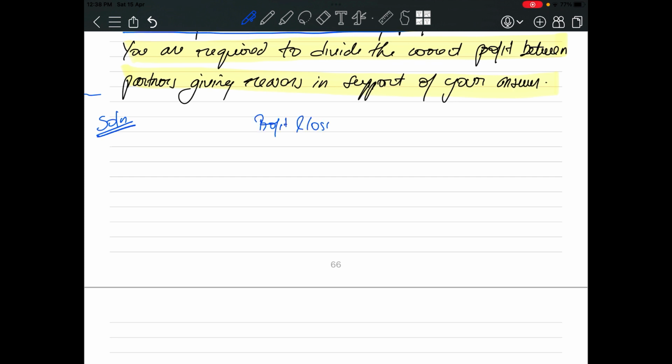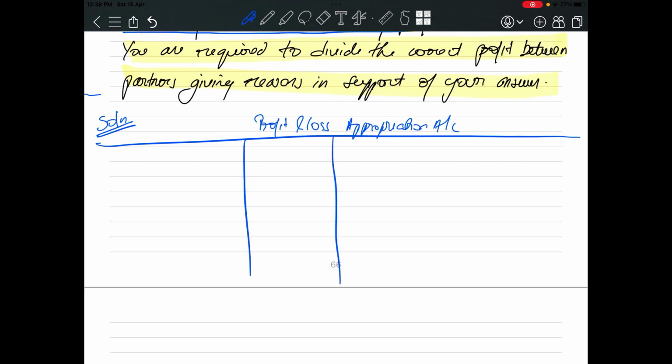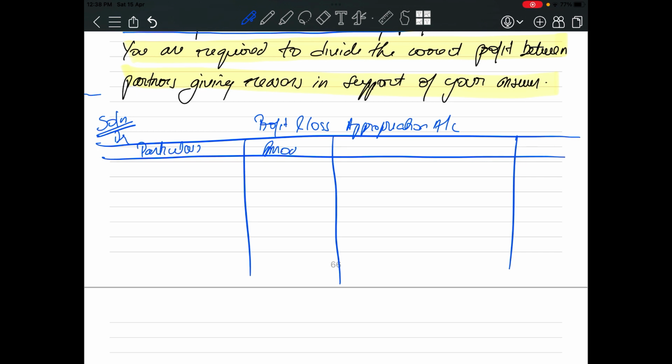We'll have to prepare profit and loss appropriation account. Here you'll have your particulars, debit side, amount, particulars, amount.